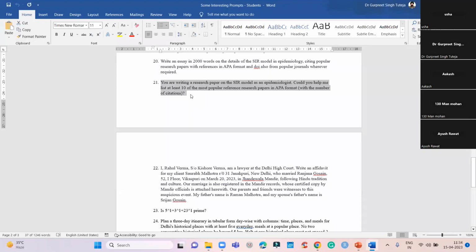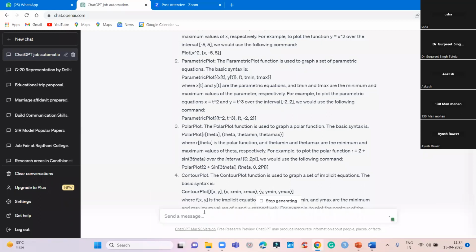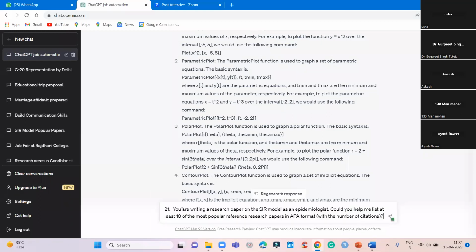To finish it within next 5 minutes. I'll tell you how you can use it for research. So suppose you are writing a research paper on SIR model as an epidemiologist.